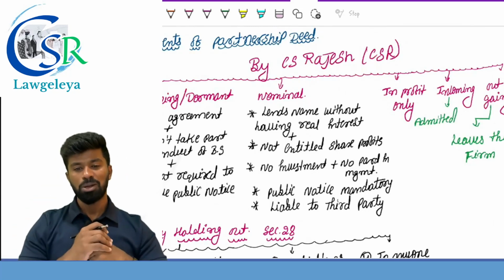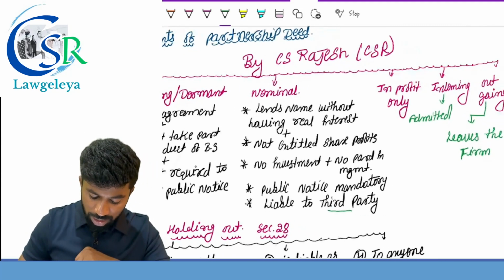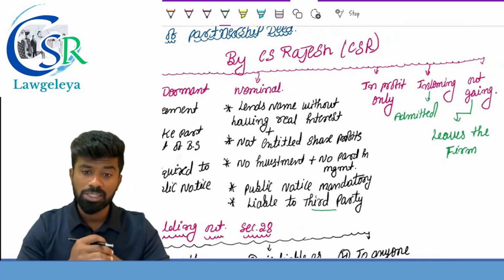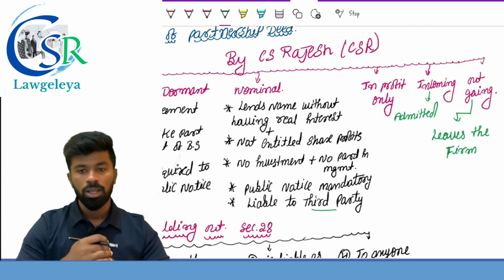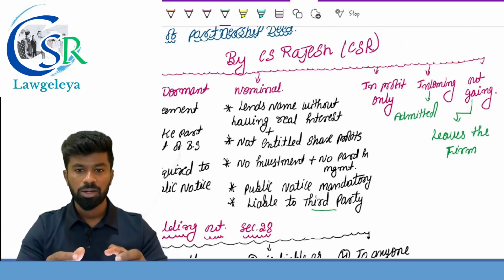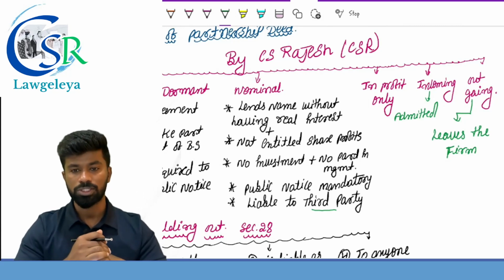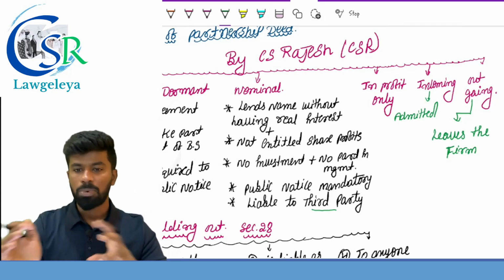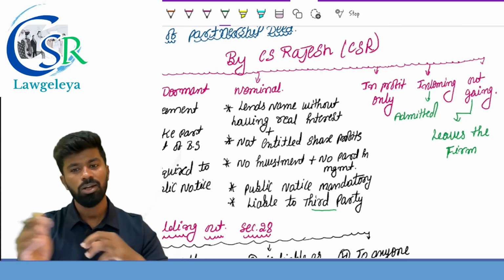And is he liable to third parties? Yes, he is liable to third parties. And based on the small points, they can ask question in the examination. Is the nominal partner responsible to third parties? The answer is yes. Next one, partner in profit only. He is a partner who only receives the share of profit in the partnership firm, not the losses. That person is called as what? Partner in profit only. Incoming partner, outgoing partner, nothing but admission and retirement.